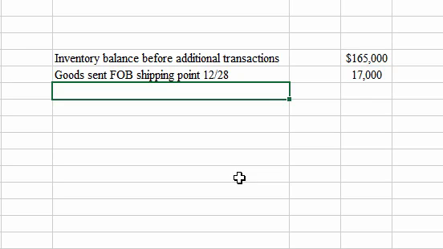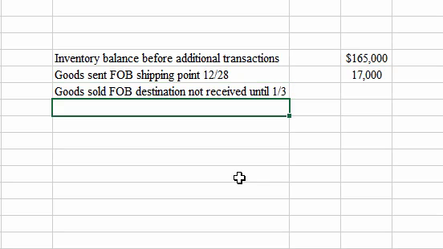Okay, goods sold FOB destination, not received until 1/3.